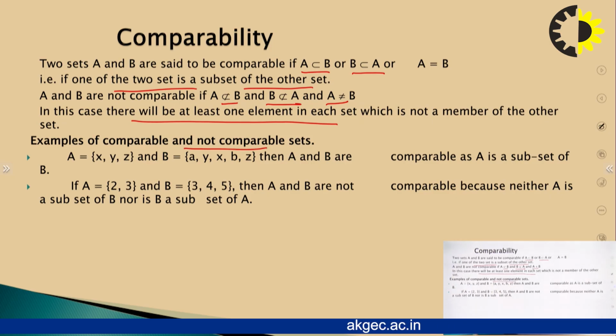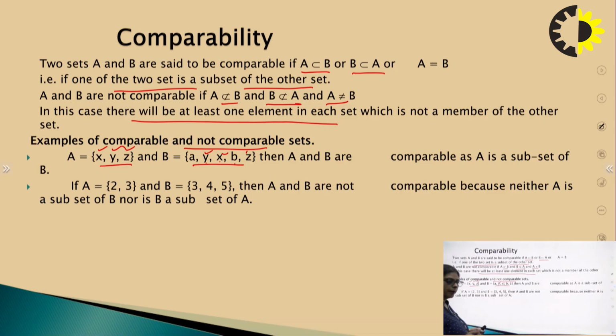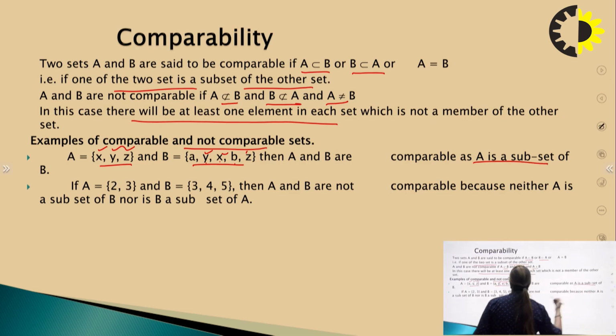Now, examples of comparable and non-comparable sets. A is X, Y, Z. B is A, Y, X, B, Z. Now, X, Y, Z are all in B. We can say that A is a subset of B, so both are comparable sets, comparable as A is a subset of B.